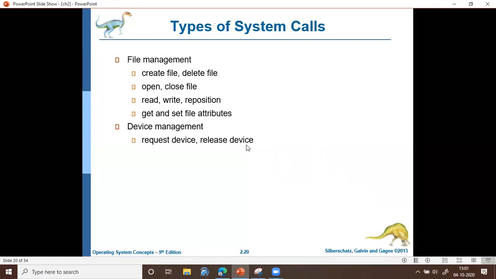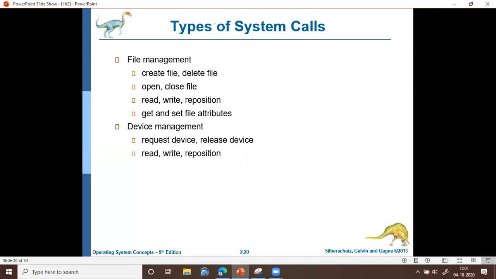And then we have system calls to perform read and write operations, and also reposition. For example, if you take a hard disk, currently you may be reading the content from track 1 sector 2, and then you may immediately want to read the content from track 10 and sector 5. That is called repositioning. So there are system calls to perform read operation, write operation, and to reposition the head or the device pointer.